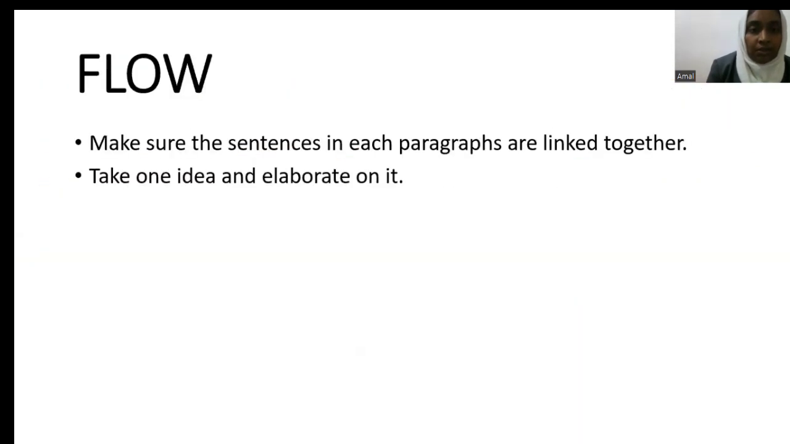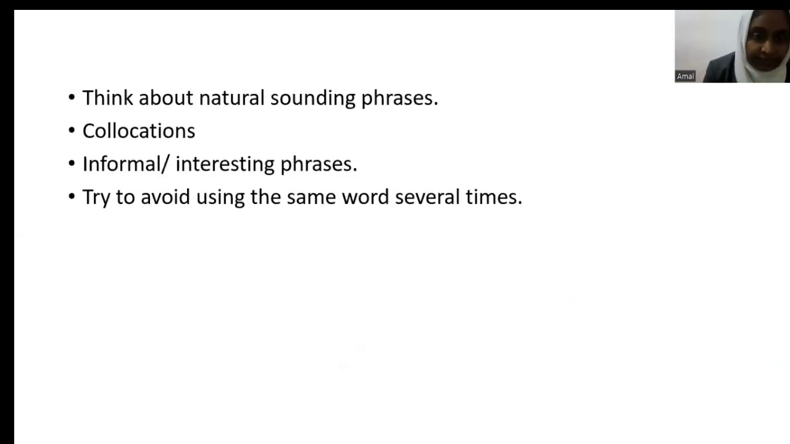So now we go, okay, so over here it says take one idea and elaborate. So that's what it means. Take the first sentence, you put that idea in the first sentence and then elaborate on it in the following sentences. Yeah. So then we go to vocabulary.